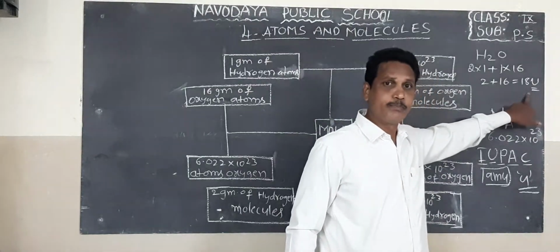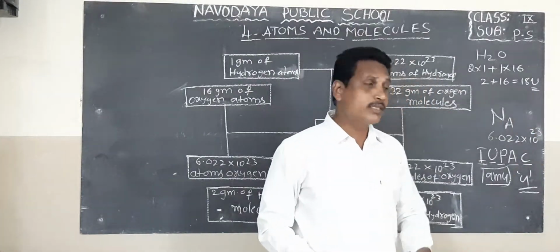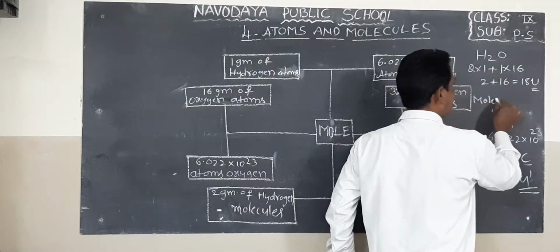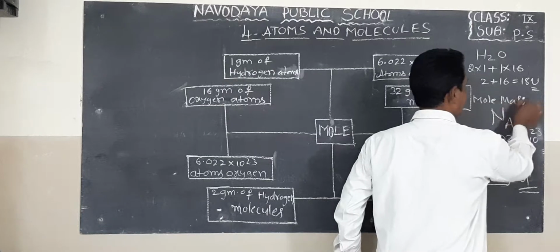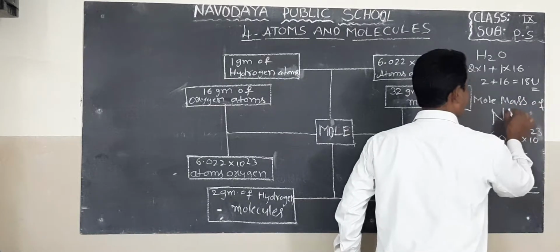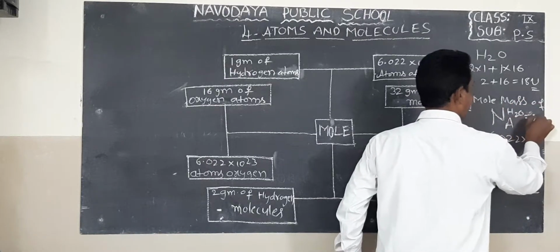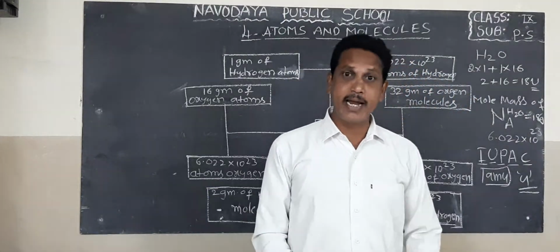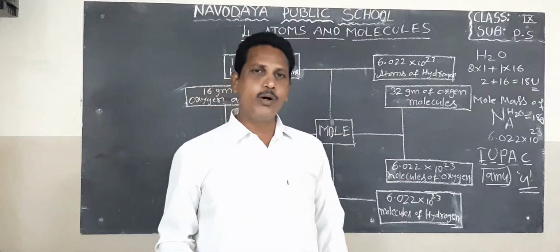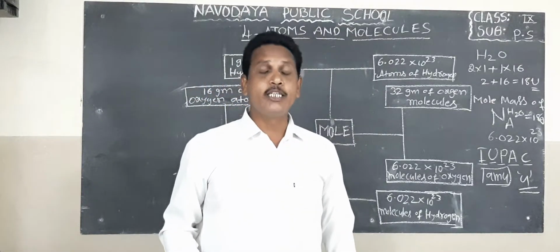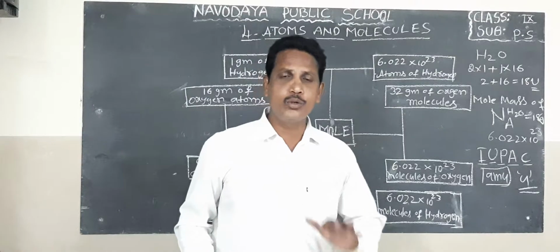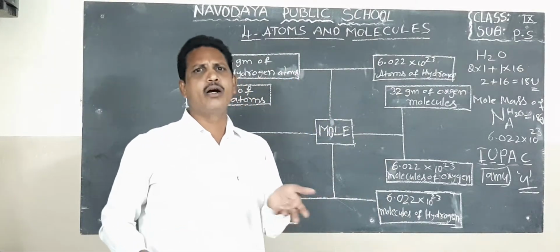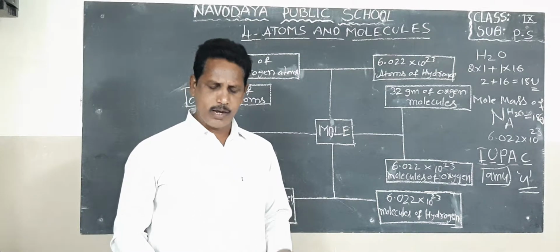But mole mass of water is 18 grams. Both contain 6.022 into 10 to the power of 23 either atoms or molecules.